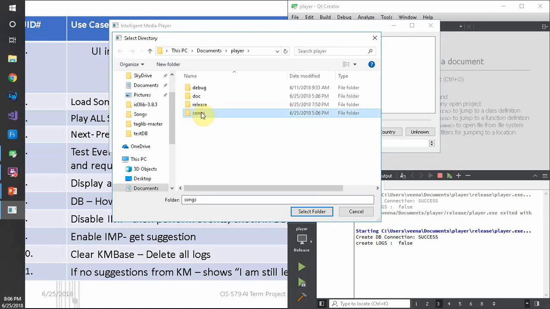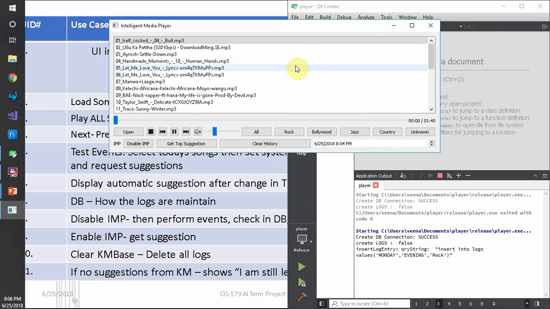I have created a folder which has songs with the genre as metadata. So let's load these songs. And if you see, the song is playing here. On purpose I had muted it so that it would not be at a very high volume. Let me play this.